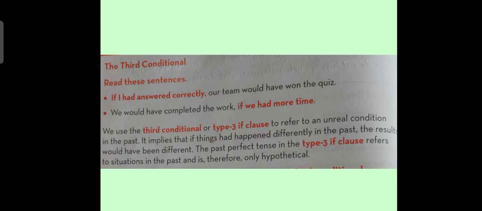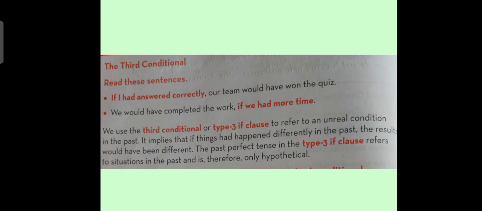Here, as you can understand by the first sentence of this third conditional, we talk about things which did not take place in the past, but we are thinking about what would be the condition in the present if they had happened in the past.